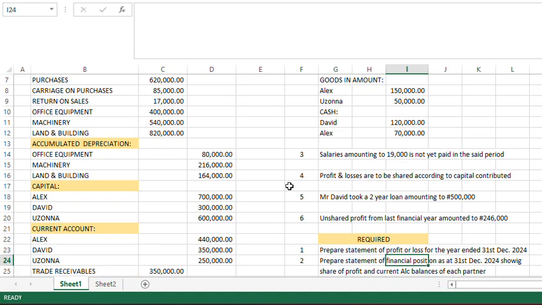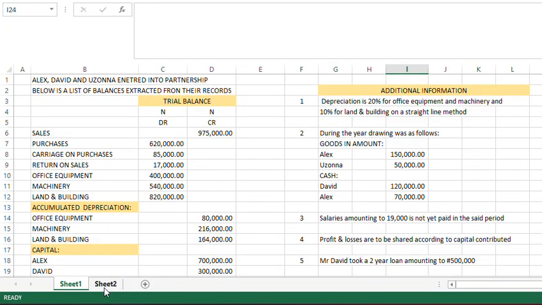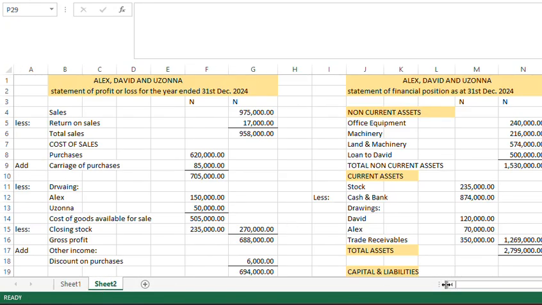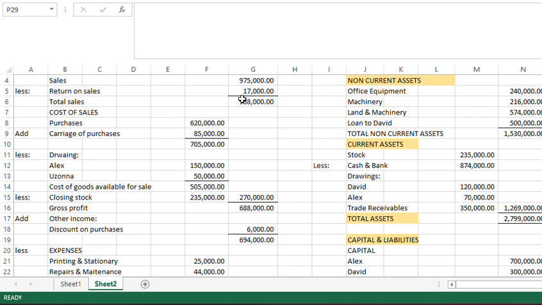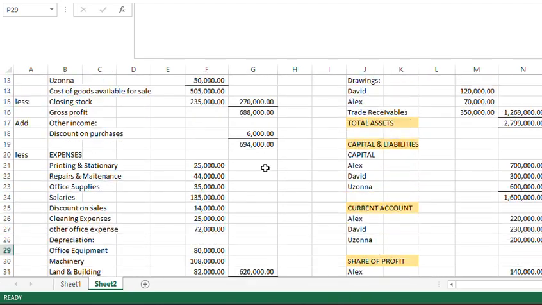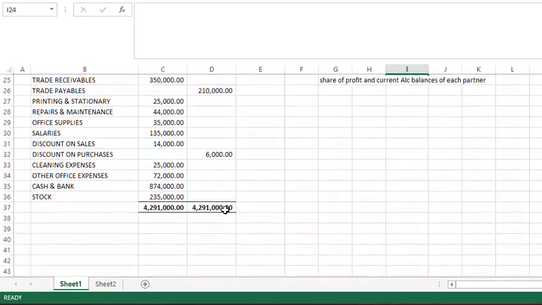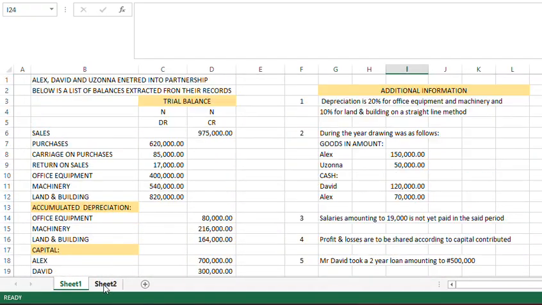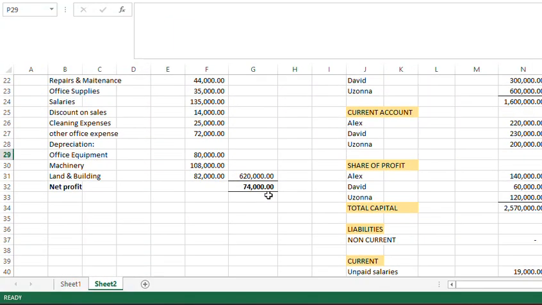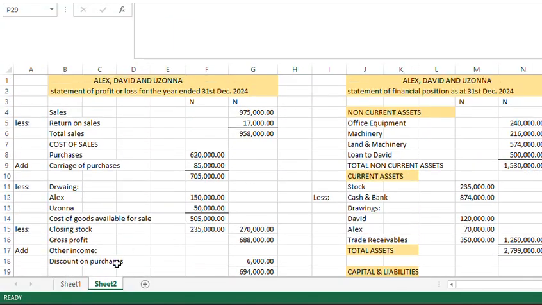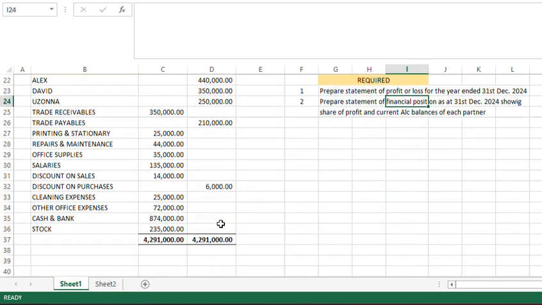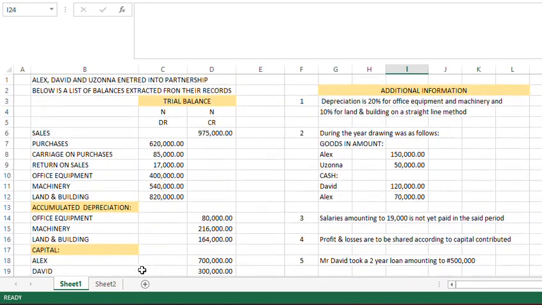So here we move to sheet 2, where I've actually solved this particular question. The first thing we'll be talking about is statement of profit or loss for the year ended 31st December 2024. So please, I want you to go through the question again at your leisure and understand how these workings were made, so that even in the comment section, you can ask me any question at any time and I will be able to answer you definitely.